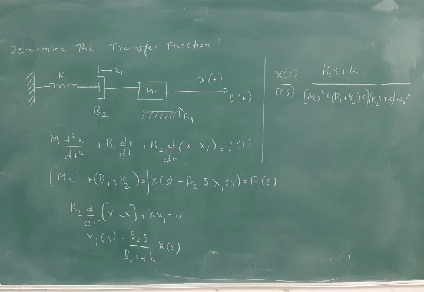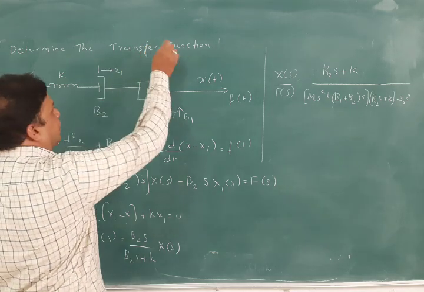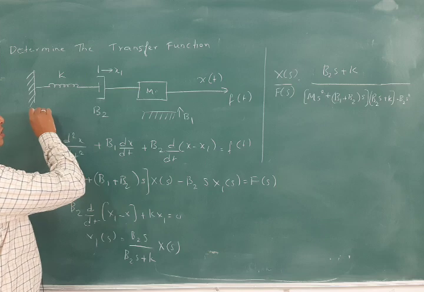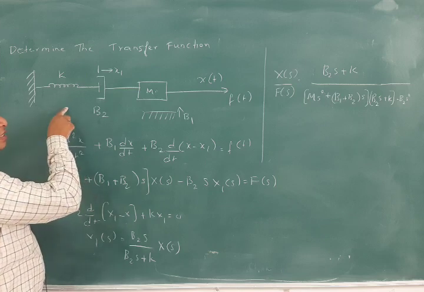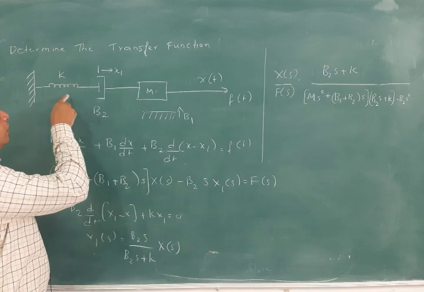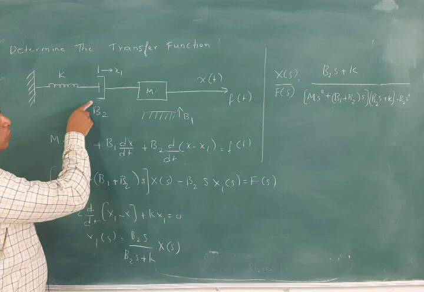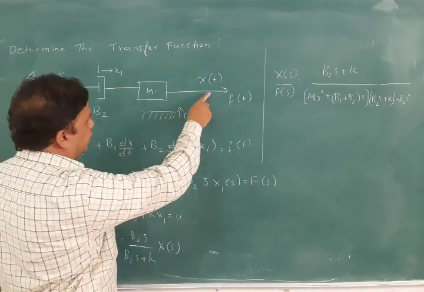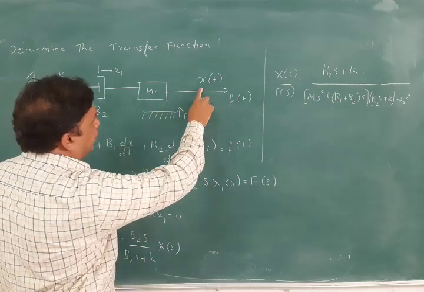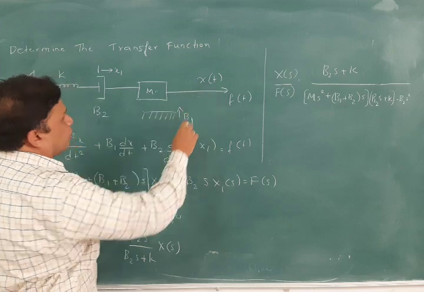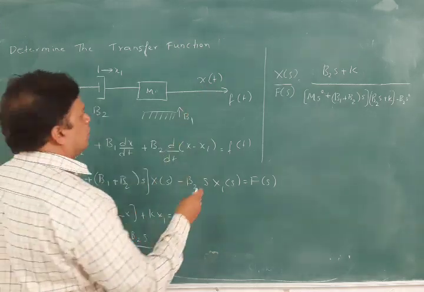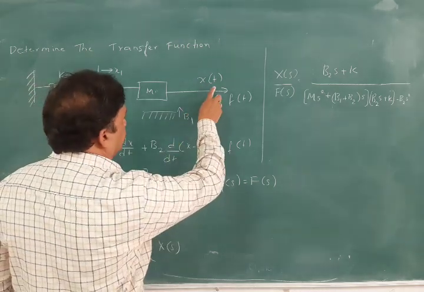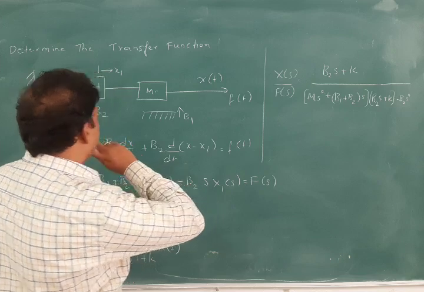If a mechanical system is given to you, like determine the transfer function for this mechanical system, the elements are connected like this. Here you have a spring and dashpot and a mass m connected linearly, and here we have the displacement also. What he is asking you to find out is X(s) by F(s).